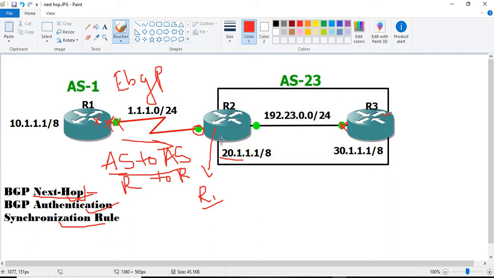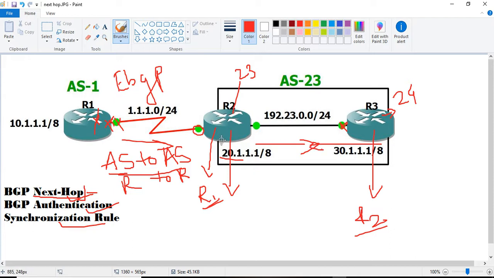If R2 and R3 are also of different AS, that is 23 and 24, then R3 will also automatically take R2 as the next hop for all the routes updated from R2. Similarly, R2 will have two next hops: R1 for the routes updated from R1, and R3 for the routes updated from the R3 direction.